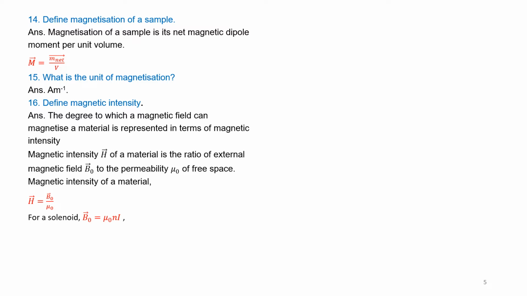For solenoid, vector B naught is equal to mu naught Ni. Therefore, B naught by mu naught is equal to Ni. Therefore, this Ni is H. H depends on current. That means H is equal to Ni, N is the number of turns. That is, H depends on current only. Question number 17. What is the unit of magnetic intensity? The unit of magnetic intensity is ampere per meter.